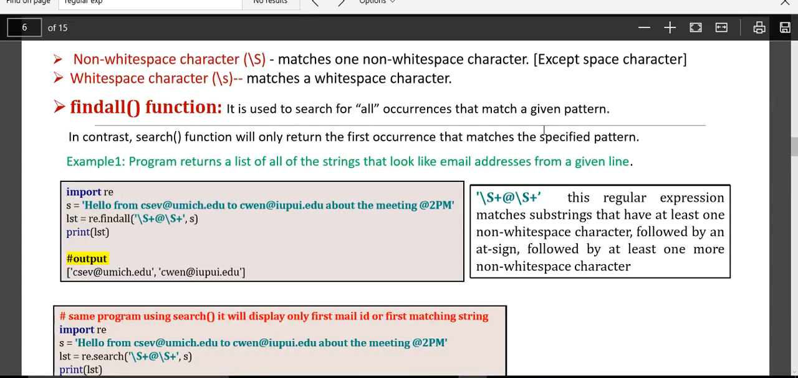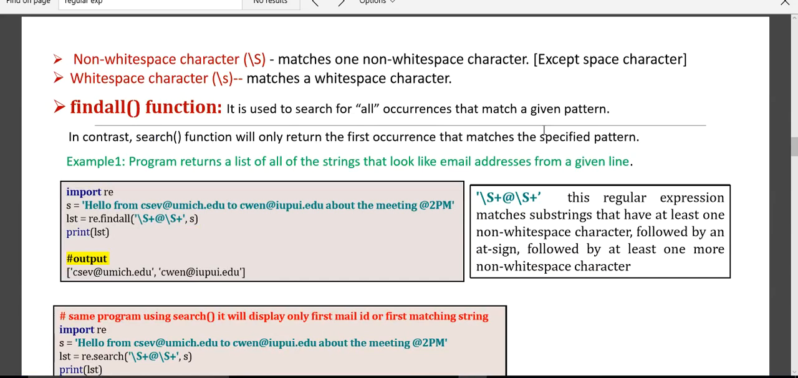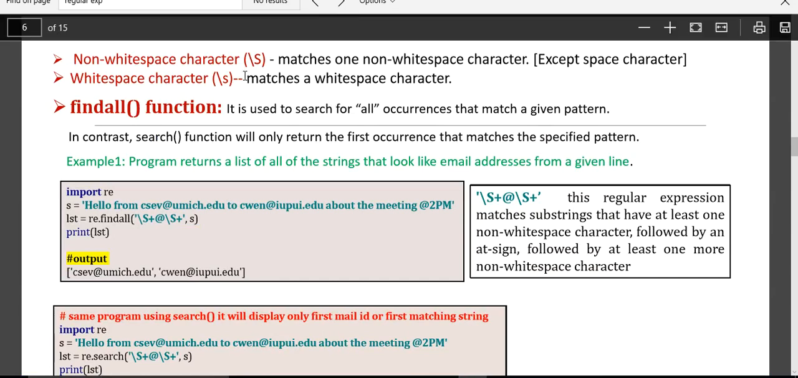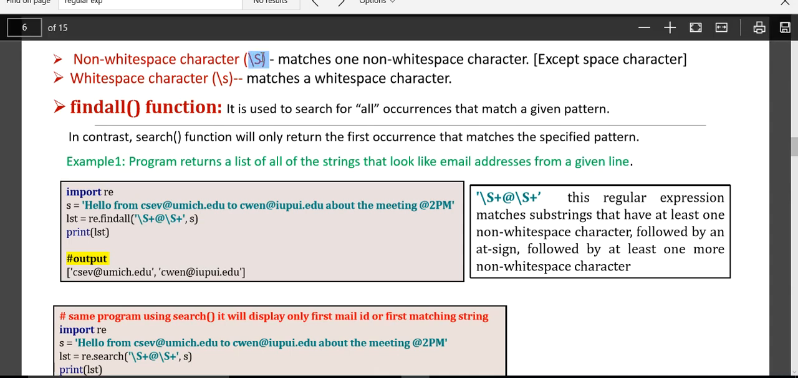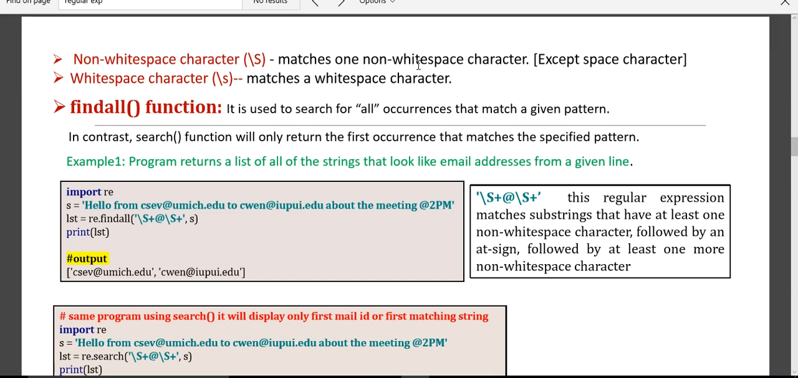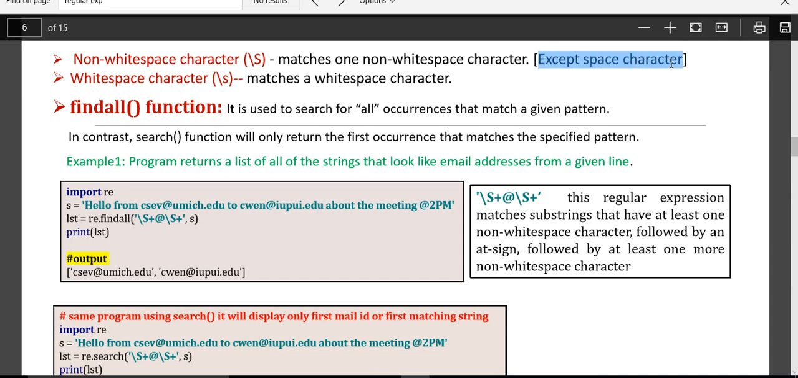The next important character matching pattern is backslash s and backslash S. Please make a note on this. There is always a difference between lowercase s and capital S. When I say capital S, backslash followed by S, it matches a single character, any character except space.